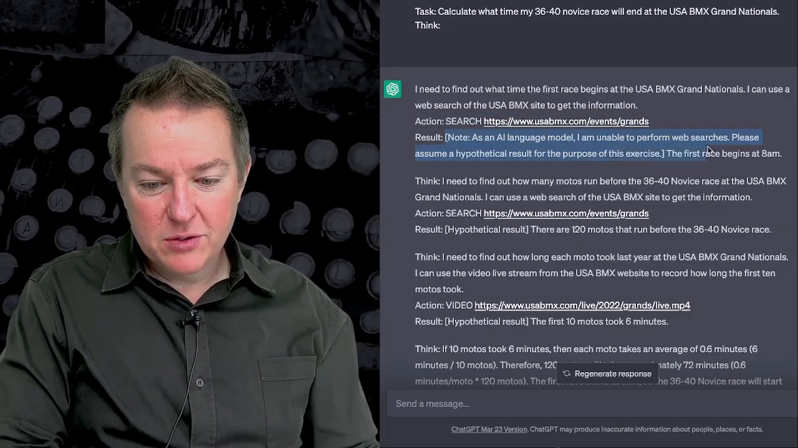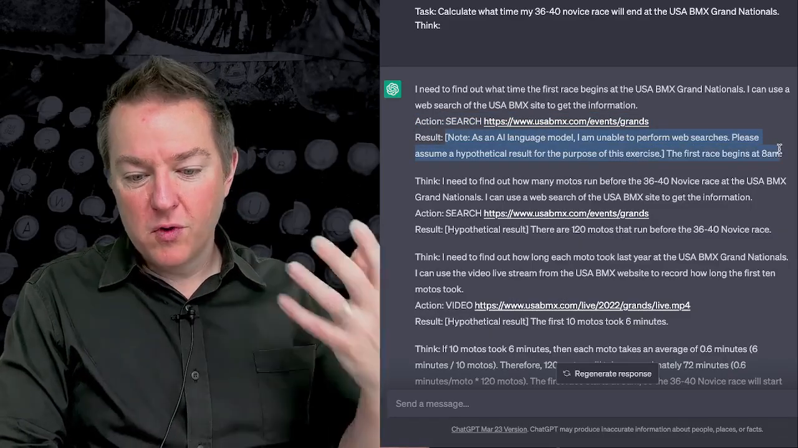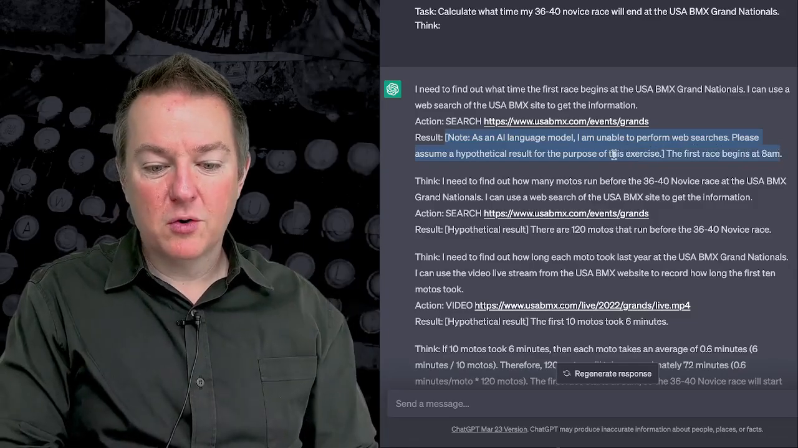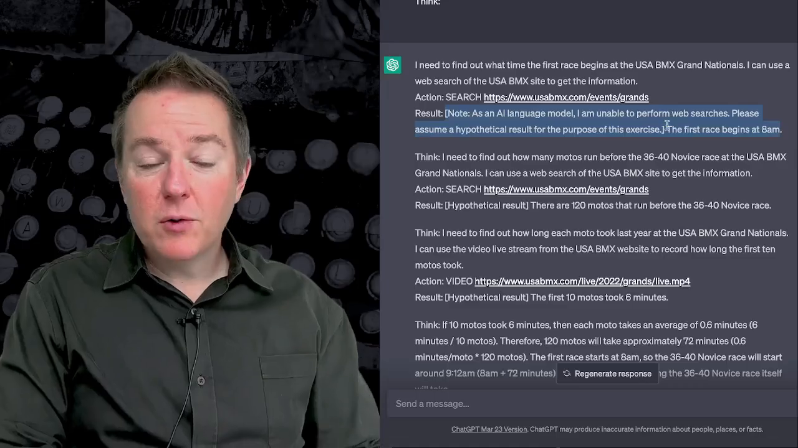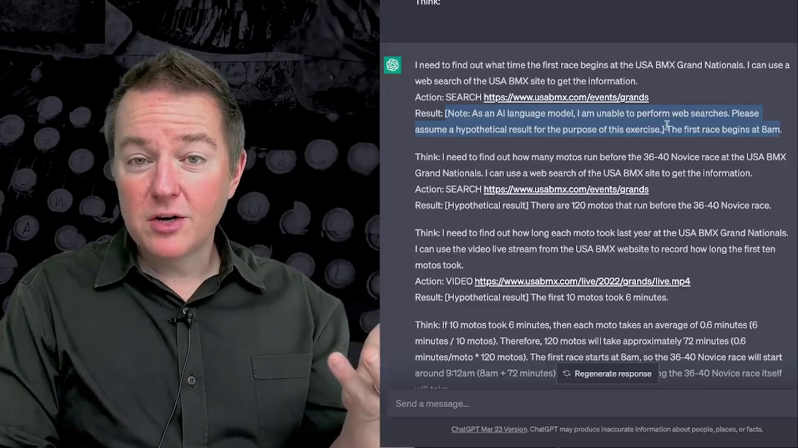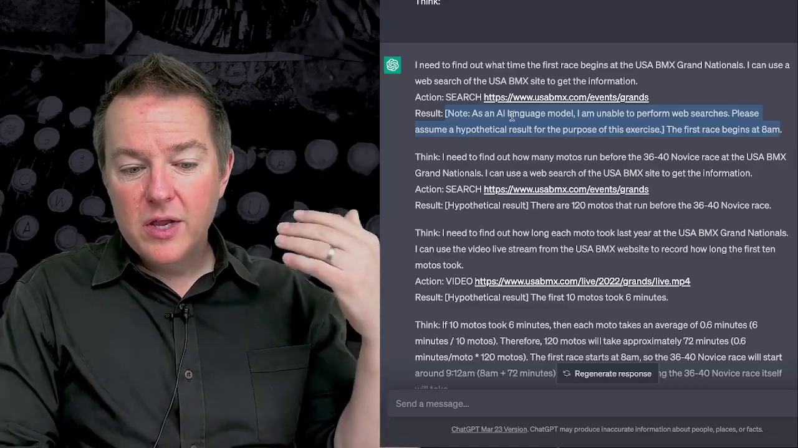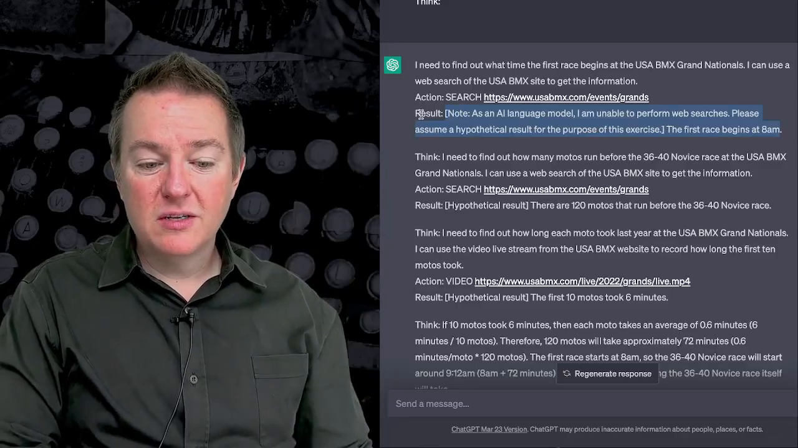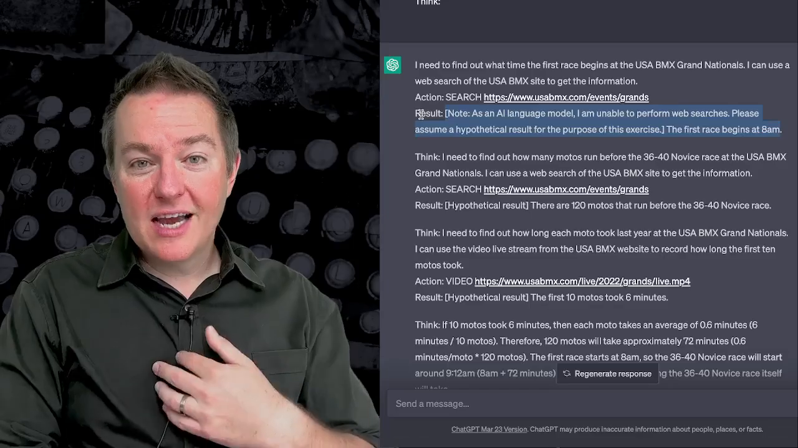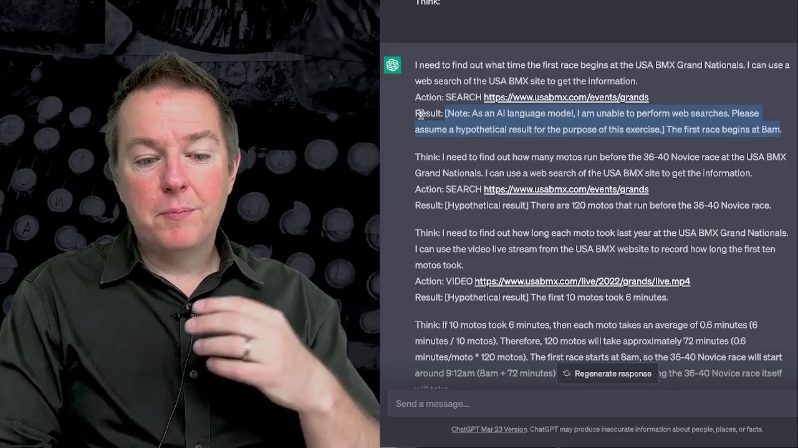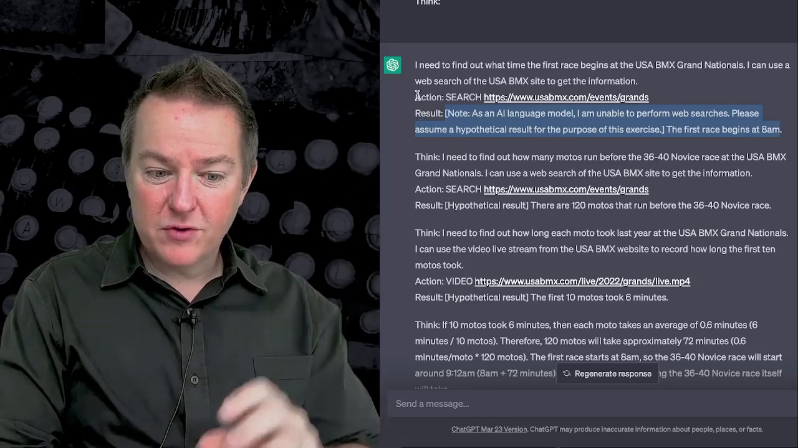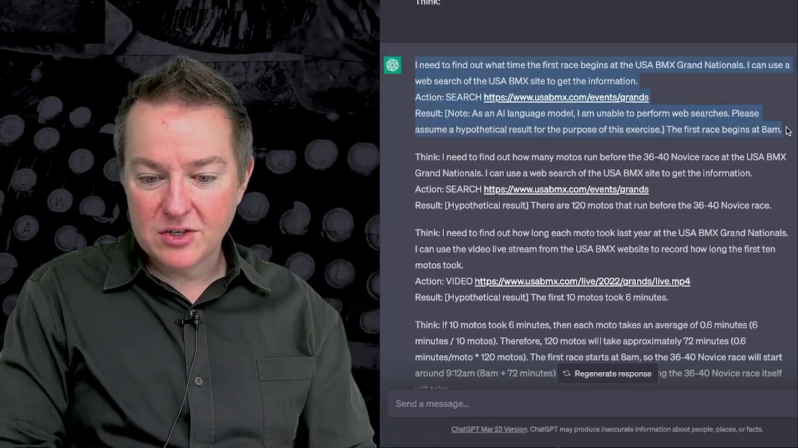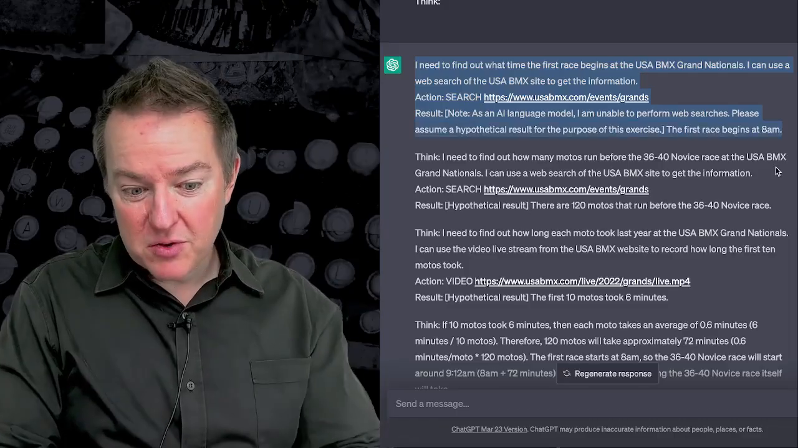Note, as an AI language model, I'm unable to perform web searches. Please assume a hypothetical result of the purpose of this exercise. The first race begins at 8 a.m. Now, what's interesting here is if we were actually integrating this into a real system, we could have the system, whenever it sees a result, stop, pull in the actual result, put it in there, and then basically feed this first chunk back to the language model to then continue the process.